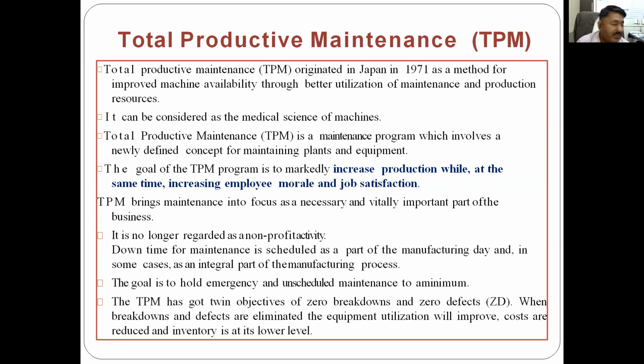What does TPM aim at? TPM aims at increasing the production, and at the same time increasing employee morale and job satisfaction. The employee should feel motivated, the morale of the employee should be high, there should be a feeling of job satisfaction, and at the same time a good increase in the production rate. So these are the main goals of this total productive maintenance, TPM, system.